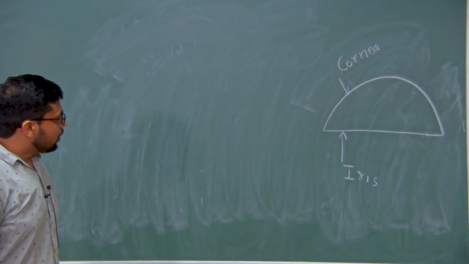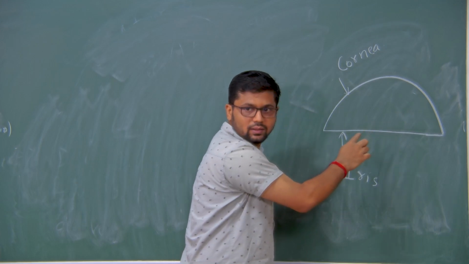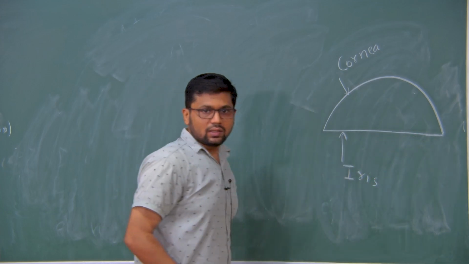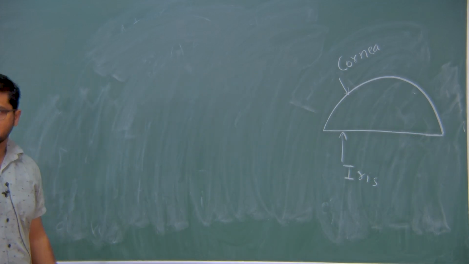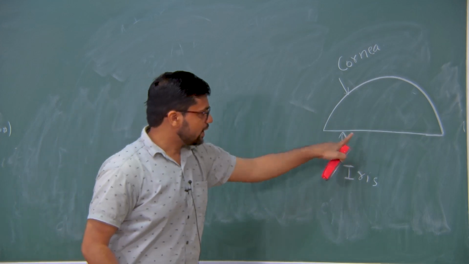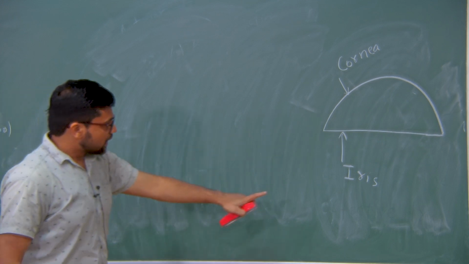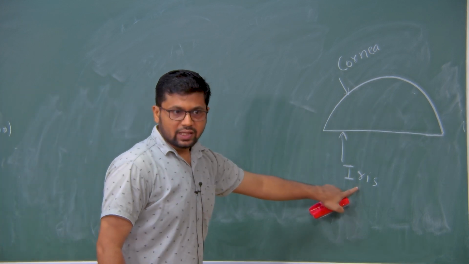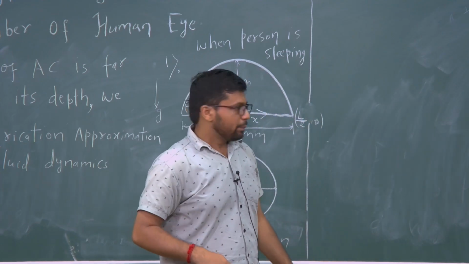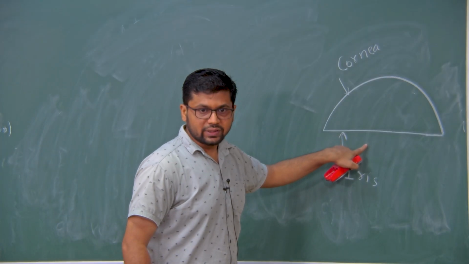Okay. The thing is, here there was a small gap, which was the pupil. Because that gap is very small, I have approximated that the iris is continuous all over the width. So we can approximate that it is completely iris surface only. Now, this iris contains blood vessels, and blood flows continuously in those vessels, and because of that blood flow, the temperature of the surface is maintained at body temperature.